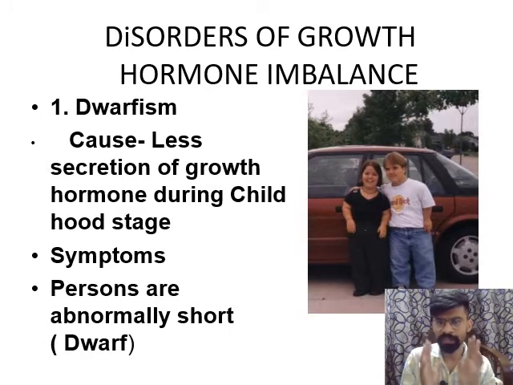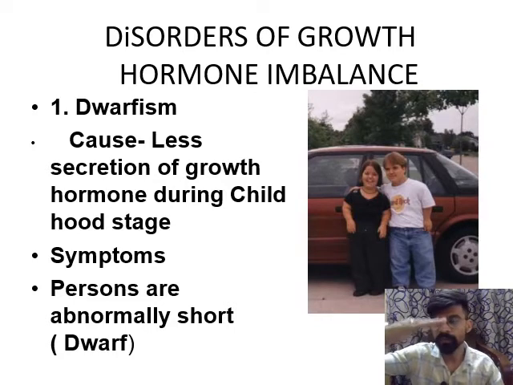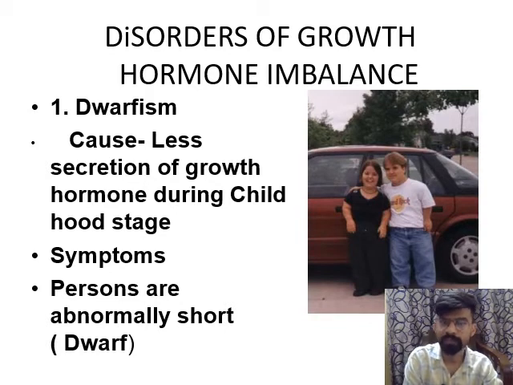You must remember that the amount of hormone is fixed, means a proper amount of hormone is required for proper growth and development. If the level of growth hormone, or of any hormone, is above the optimum range, then it will create some defect or disorder. If the amount of hormone is below the optimum level, then it will also create some disorder, or you can say disease.